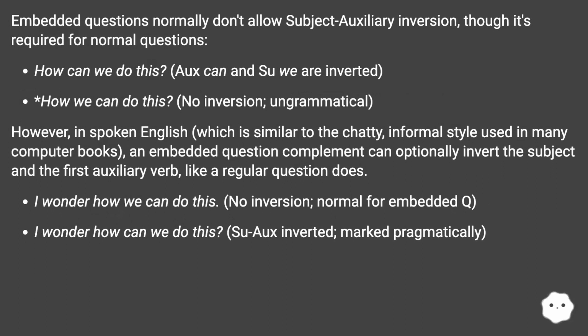Embedded questions normally don't allow subject-auxiliary inversion, though it's required for normal questions. "How can we do this?" Auxiliary and subject are inverted. "How we can do this?" No inversion, ungrammatical. However, in spoken English, which is similar to the chatty, informal style used in many computer books, an embedded question complement can optionally invert the subject and the first auxiliary verb, like a regular question does. "I wonder how we can do this." No inversion, normal for an embedded question. "I wonder how can we do this?" Subject and auxiliary inverted, marked pragmatically.